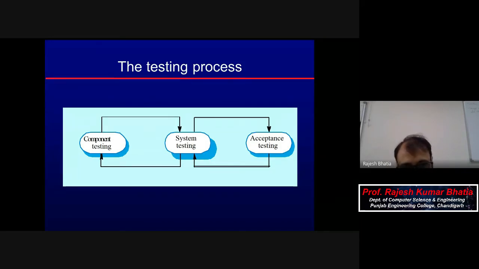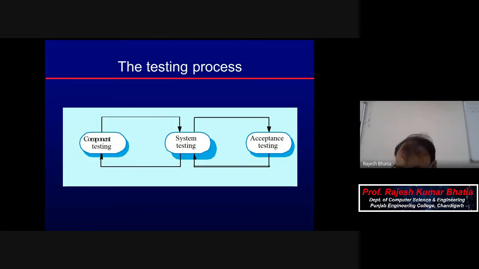Means in a way, if it is a banking software, so they will install that software for that day, and whatever transaction they are doing manually, the same thing they will do with that software also, and they will observe whether these transactions are being completed in the right way, or we are losing something, or some errors are there. So beta testing is the type of acceptance testing. It is performed by client in the client environment with the live data.